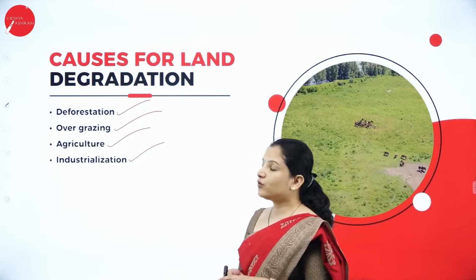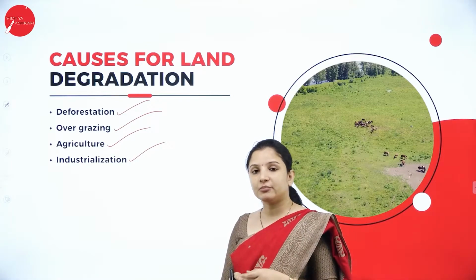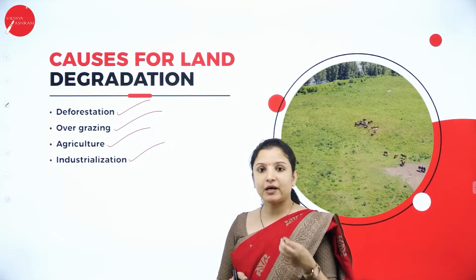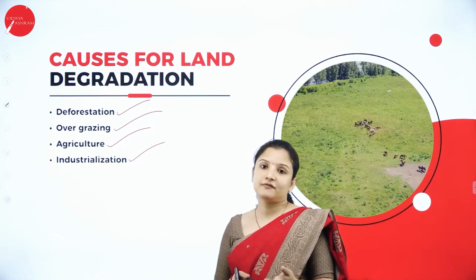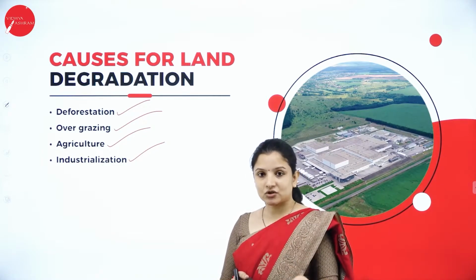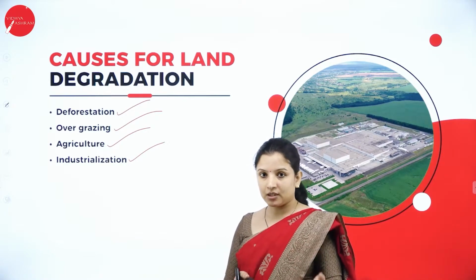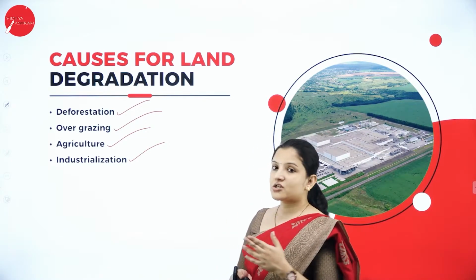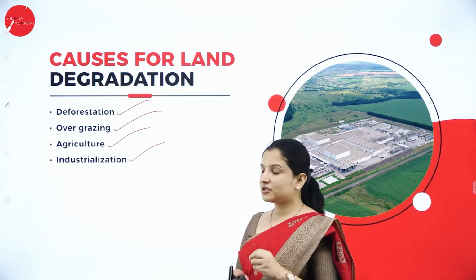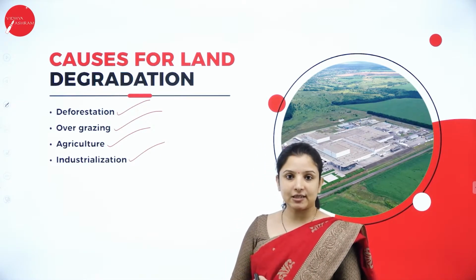Next, talking about overgrazing. Deforestation is nothing but the cutting of trees by human beings in order to clear the forest so that industries, transportation, houses, etc. can be set up there. So therefore, deforestation degrades the land. It causes land degradation. Overgrazing.